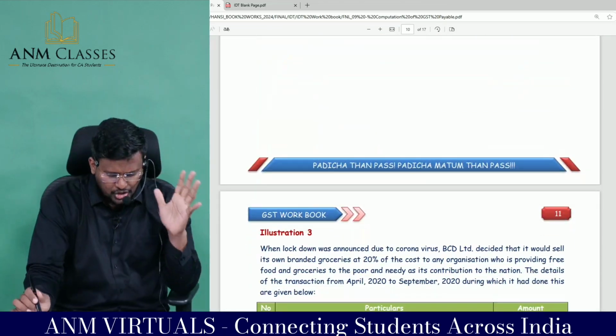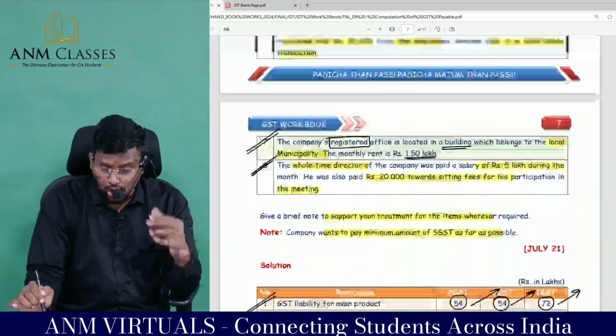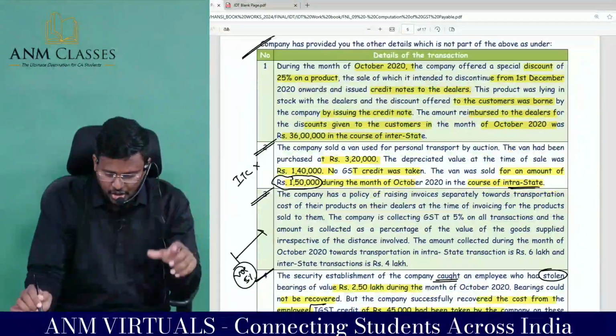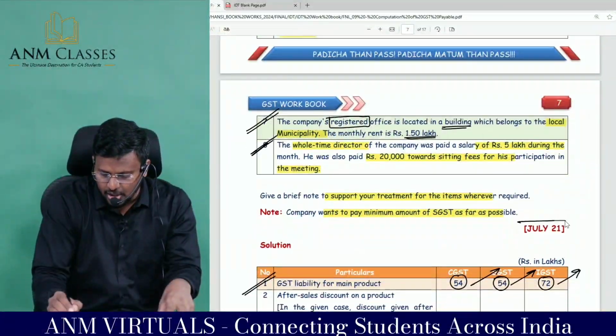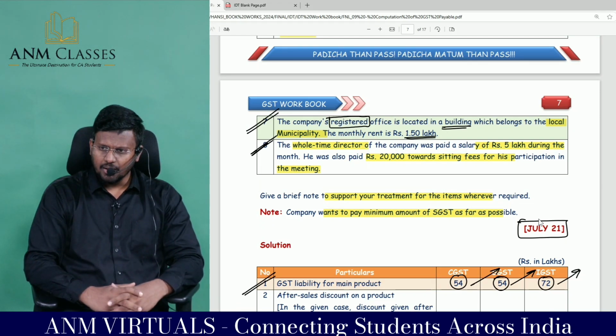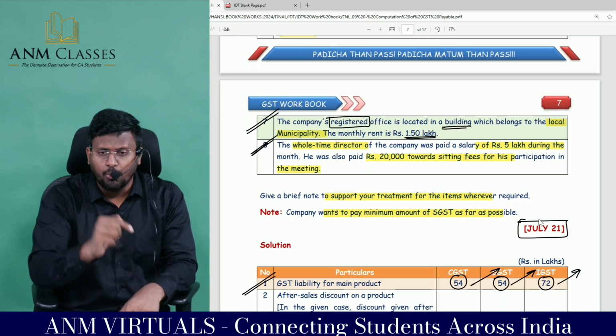What a beautiful question this is. Like this question only they are testing. And this is not my concept question, my dear lovable students. This is a past examination question which has been asked in July 2021. Comfortable, sir? Sir, try to do such questions more and more.